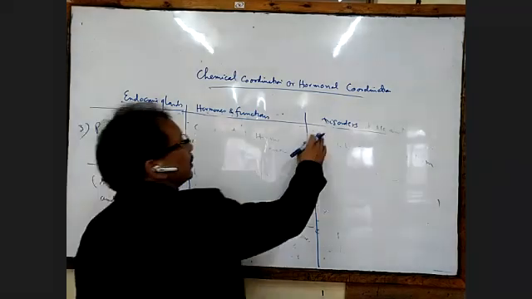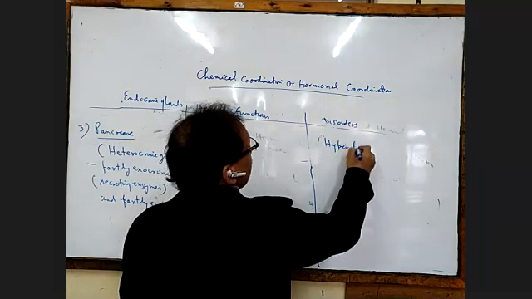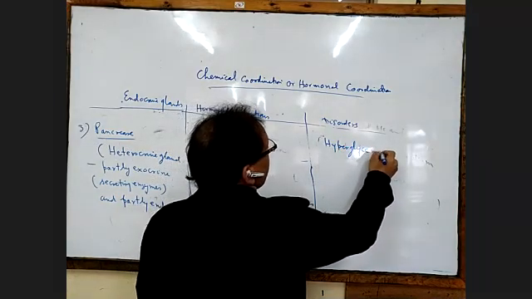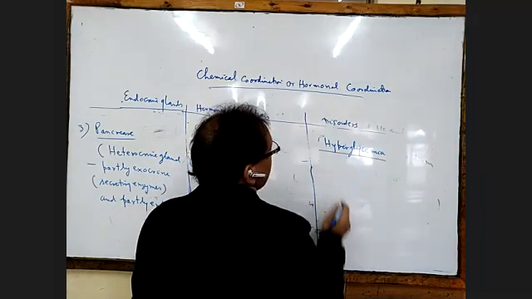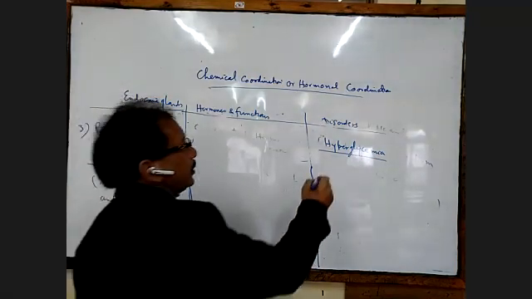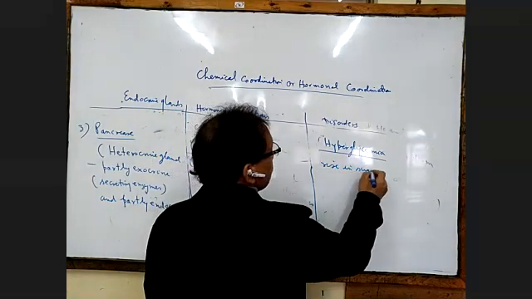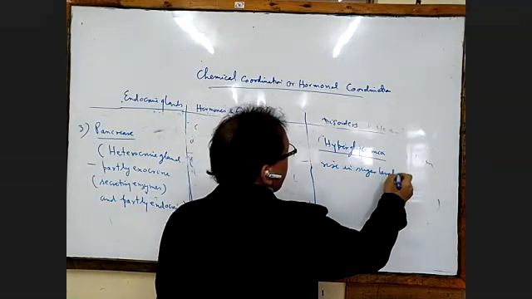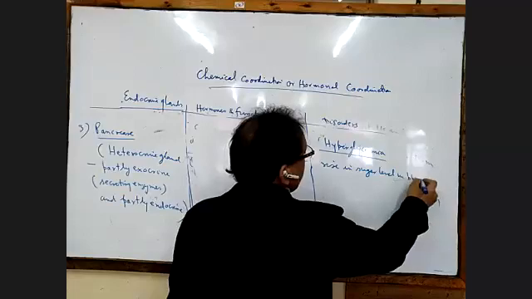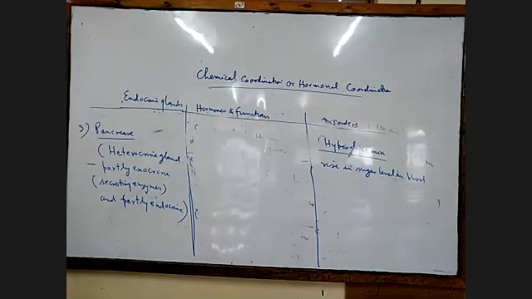The disorder is called hyperglycemia. Hyperglycemia means there will be an increased rise in the sugar level in blood. Rise in sugar level in blood, that is hyperglycemia.